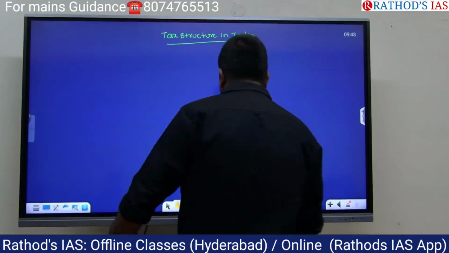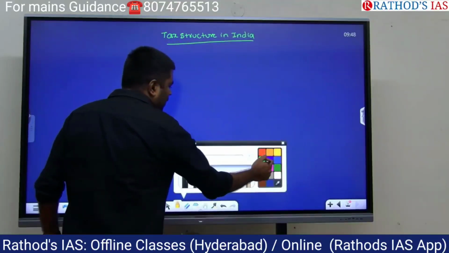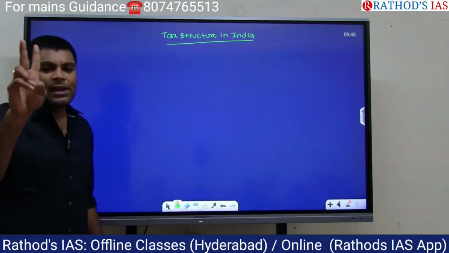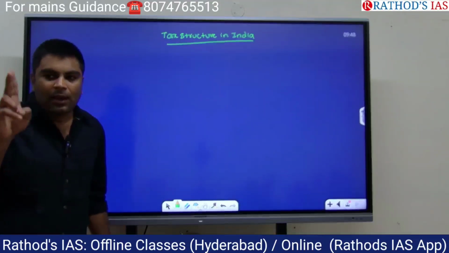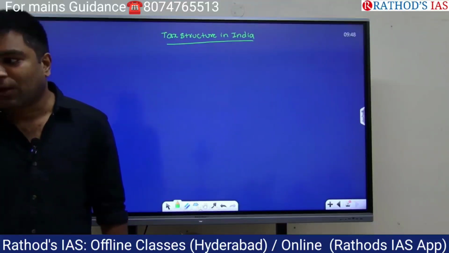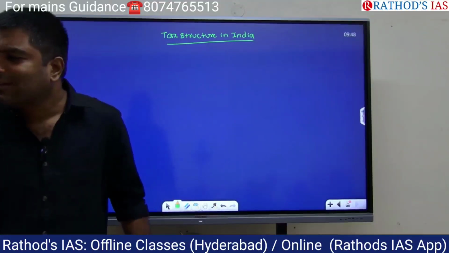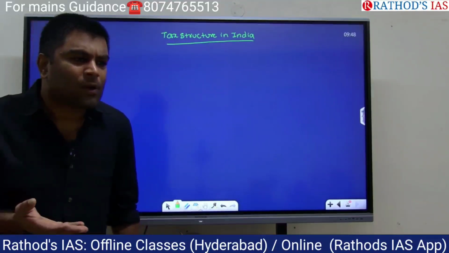Now, I hope you understood the meaning of tax. Here are 2 points you need to remember: it needs to be paid by the people, and it needs to be paid by the companies. And it is without fail that you need to pay the tax to the government. Who is going to collect the tax? Apart from the government, is anybody there to collect the taxes here?